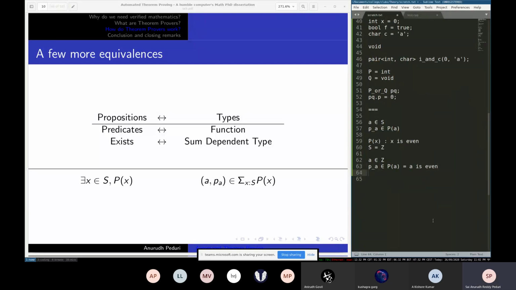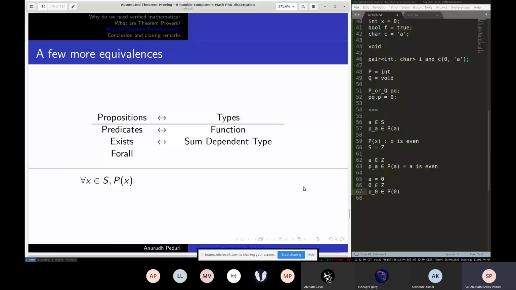So how do you show this? You can pick A equal to 0. So 0 is in Z and p0 is in P of 0. So p0 is some proof that 0 is even, and you can just use the definition, invoke it, and say that. Specific theorem provers have certain specific ways of describing proofs, but irrespective of that, you'll always be able to describe it in some way by constructing these values.